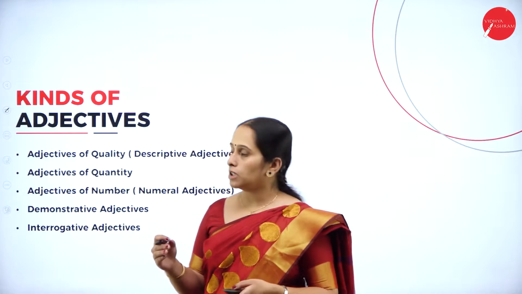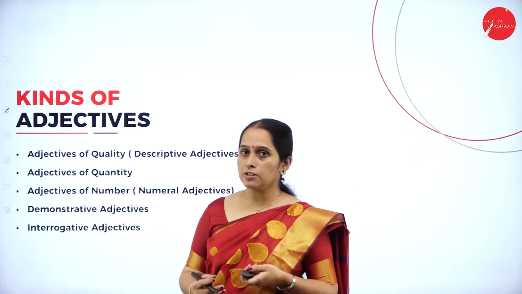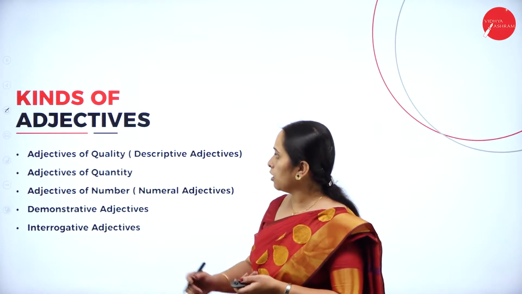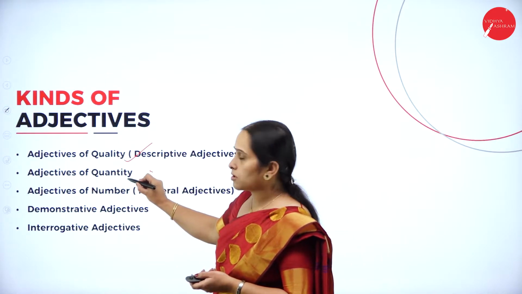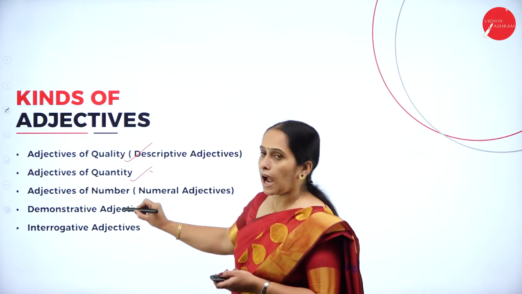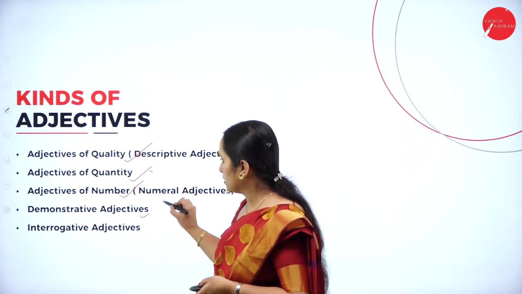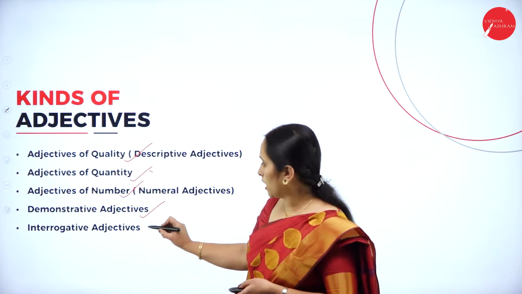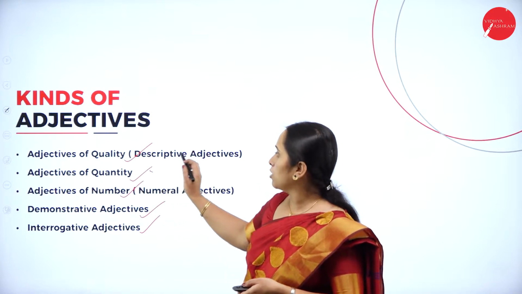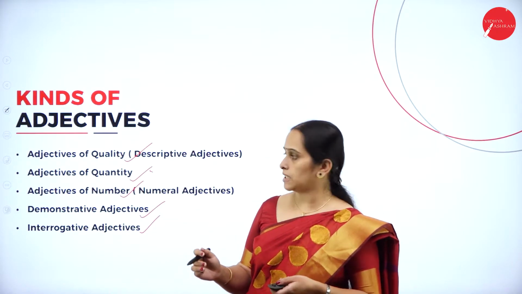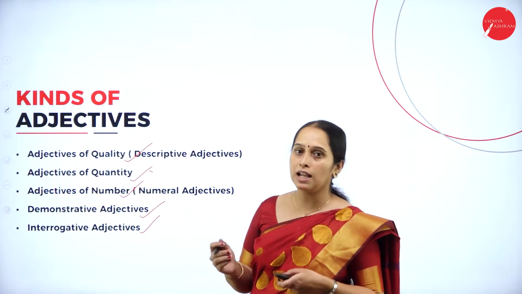Now, let us know about the kinds of adjectives. There are different kinds of adjectives. Among those, we are going to learn about adjectives of quality, adjectives of quantity, adjectives of number, demonstrative adjectives, and interrogative adjectives. Adjectives of quality is also known as descriptive adjectives, and adjectives of number is also known as numeral adjectives.